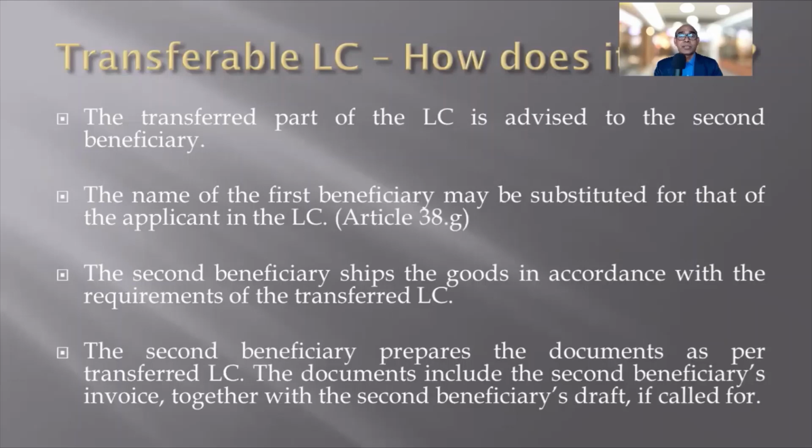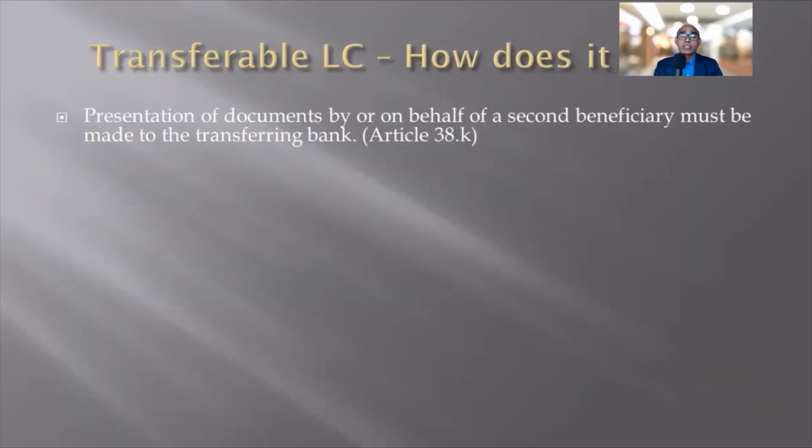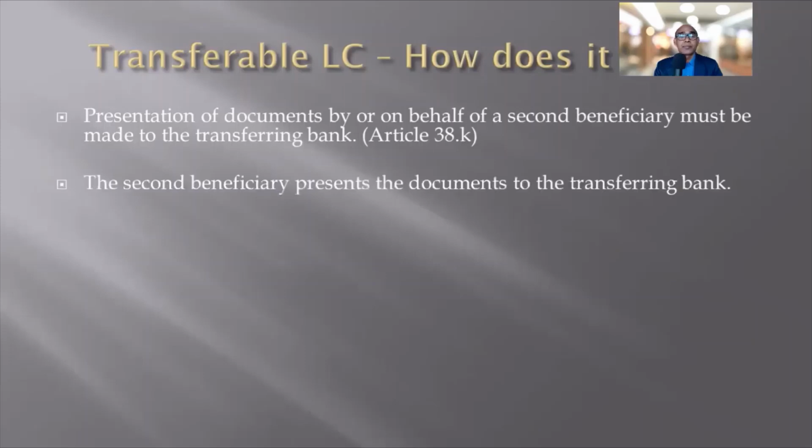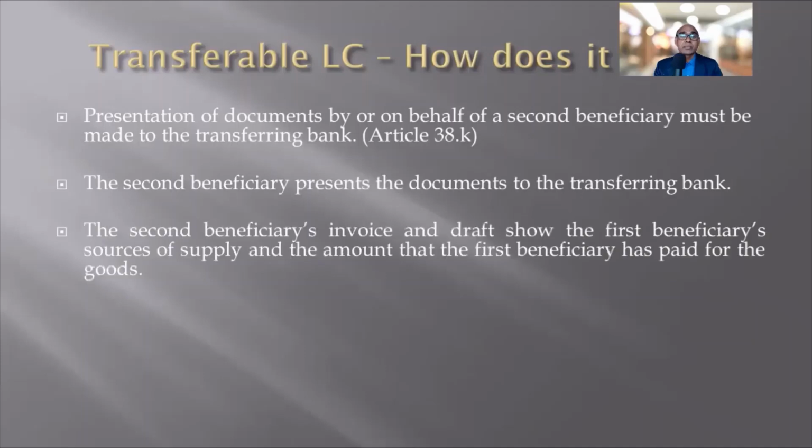the second beneficiary's invoice. So as per UCP, presentation of documents by or on behalf of a second beneficiary must be made to the transferring bank. The second beneficiary presents the documents to the transferring bank. The second beneficiary's invoice and draft show the first beneficiary's source of supply and the amount that the first beneficiary has paid for the goods.